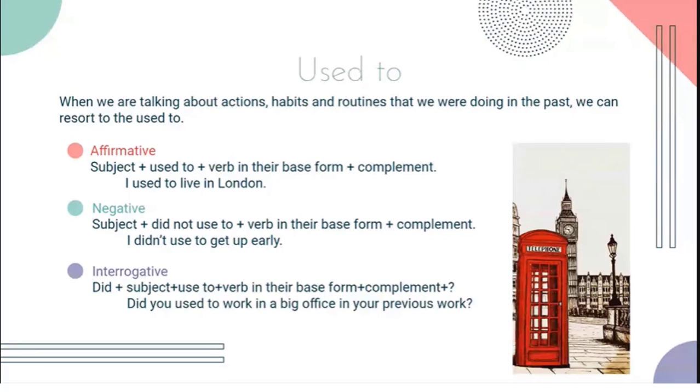In the affirmative form, the structure is subject plus used to plus verb in the base form plus complement. For example, I used to live in London. Now I don't live in London. In the second, we have the negative: subject plus did not used to or didn't used to plus verb in the base form plus a complement. For example, I didn't used to get up early.